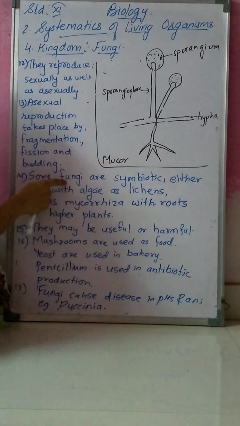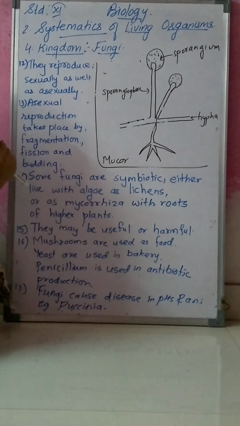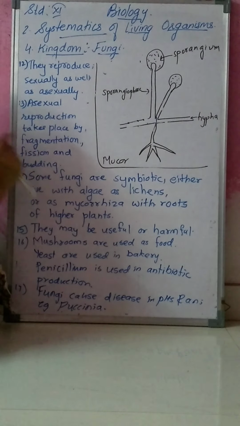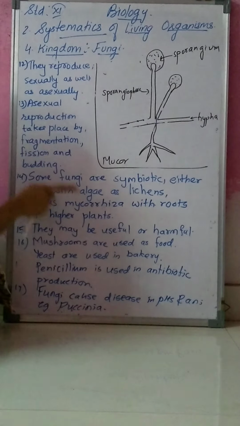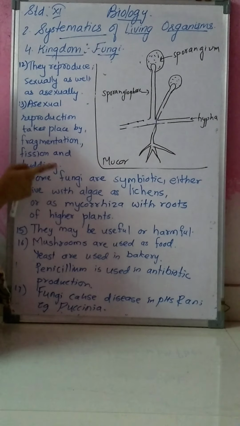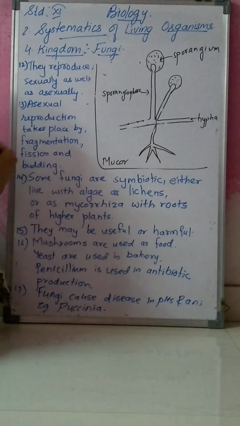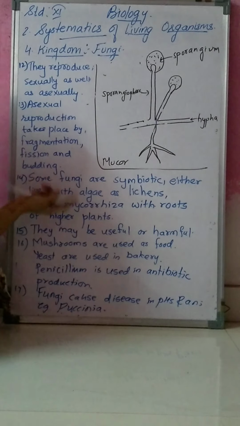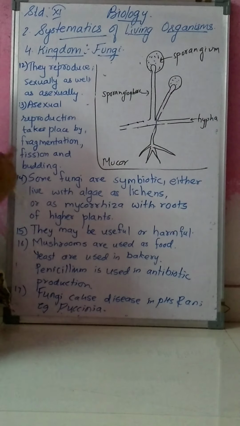But some fungi show symbiotic association. Symbiotic association means they live in relation with another organism, and that is a give and take relation, meaning both the partners get benefited.